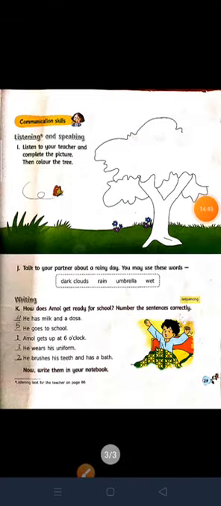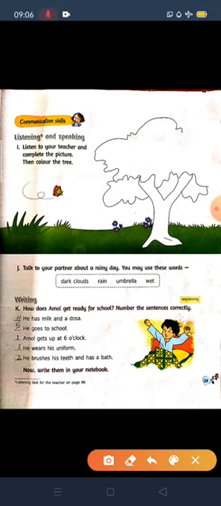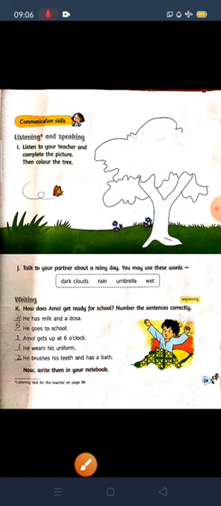Okay children, now you see the communication skill here, listening and speaking. Listen to your teacher and complete the picture, then color the tree. Children, you do one thing, you just color this picture, this tree as you want, but remember the tree always has green color leaves, or other leaves you can draw, children. It's your wish. Okay, you draw it. After the reopening of school I will check it.